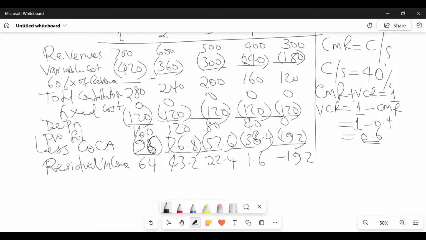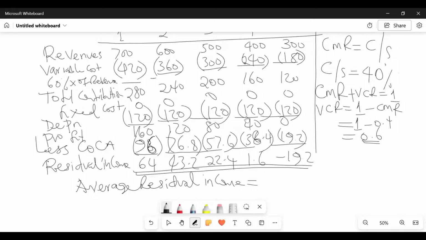now for purposes of making decisions, even if the examiner has not asked you, we have completed this question, but for purposes of making decisions, it will be very important for you to come and give us the average residual income. How do you get this average residual income? You add everything and then you divide by 5, the number of years. Add up everything and then you divide by 5.